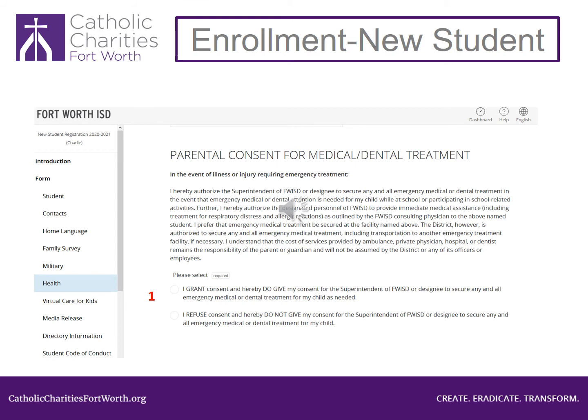Look at number 1. By clicking I grant, you give the school permission to get emergency medical help for your child if they need it. If you select I refuse, the school cannot help your child in an emergency health condition at school. Click the one you want. Scroll down. This is very important. Click the green Next button at the bottom of the page.